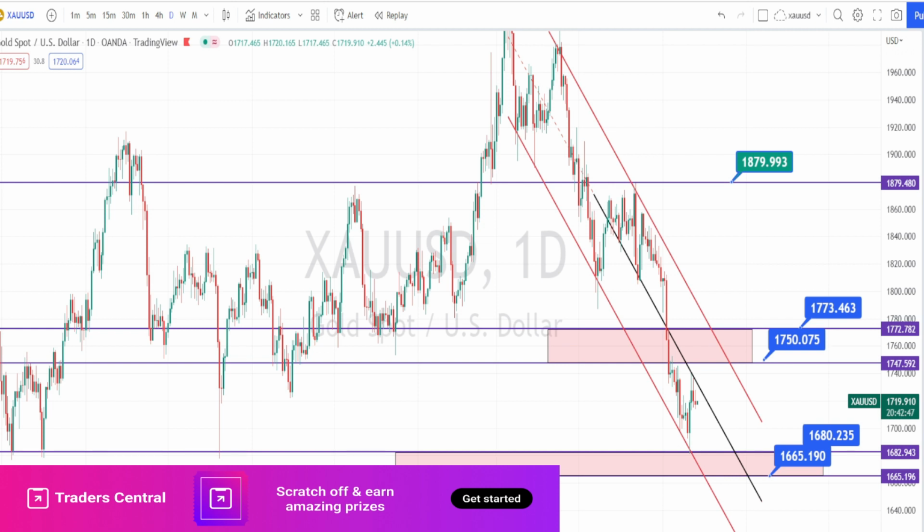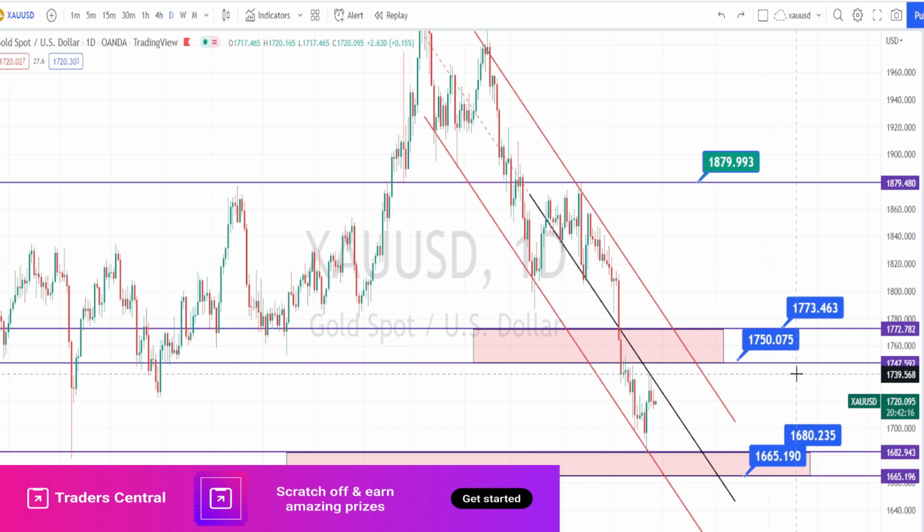I'm in daily time frame now. So we already know that the current price action in daily time frame is in a very strong bearish trend. It has taken support around the support level between 1680 to 1665. So this level is currently acting as a very strong support for the current price action. And we have a very strong resistance level between 1773 to 1750.